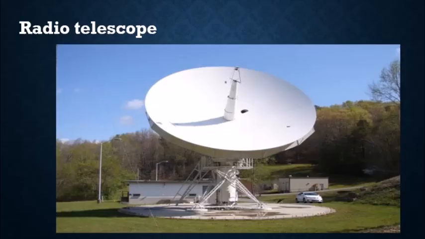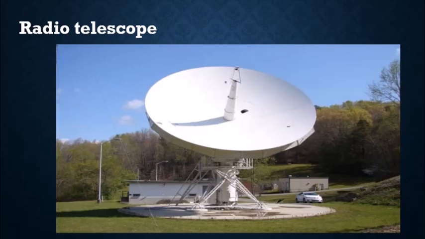Now the next type of telescope that we will study is called the radio telescope. In space there are many heavenly bodies that emit radio waves, and these radiations we cannot see with our eyes. Hence there has to be a special type of telescope to receive these rays, and these are called radio telescopes.